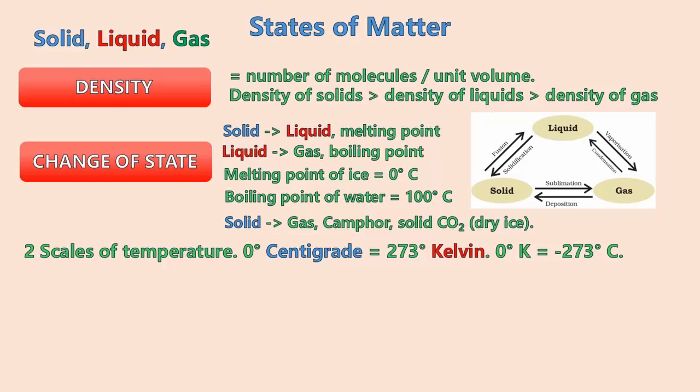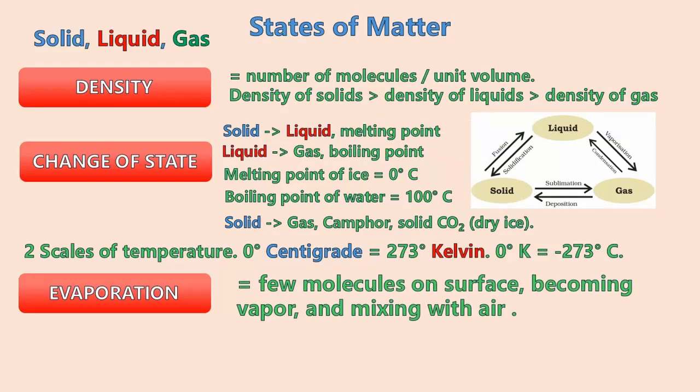Note that when any substance is heated, when it is undergoing state change, its temperature remains almost the same because the supplied heat is getting converted to molecules' kinetic energy, which is called the latent heat. Sometimes on the surface of a liquid, some molecules have enough kinetic energy to become vapor and escape. This process is called evaporation.